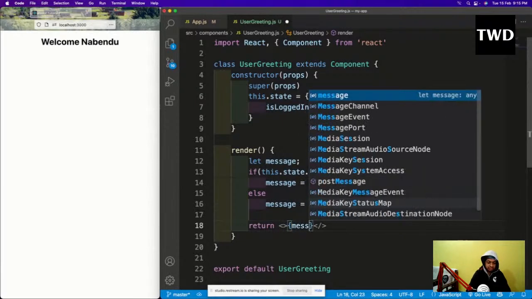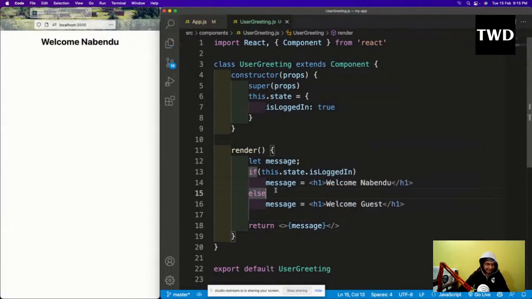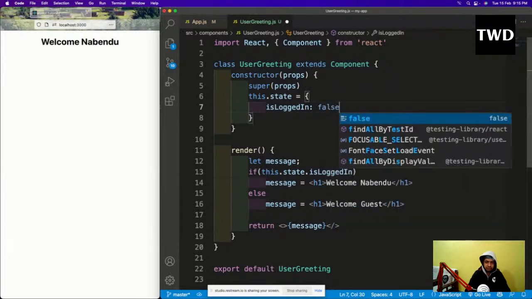It's just showing the message like this. So we are having only one return statement. Again the same thing, see, true it is shown like this, and false it will show guest. So it is method number 2. But method number 3 is the one which we use the most in React. Method number 3 means we are going to use the ternary operator. When I was teaching the ternary operator in ES6, I told these things, so you use this a lot.